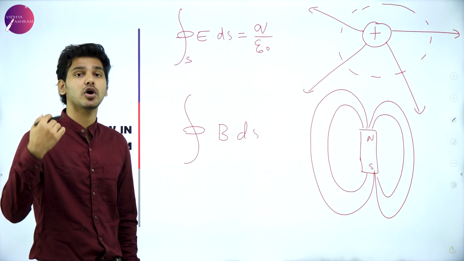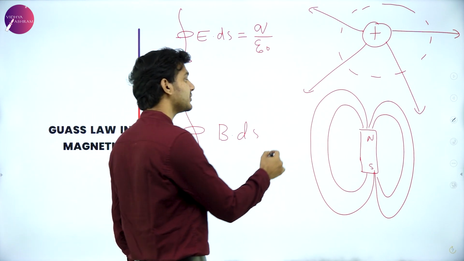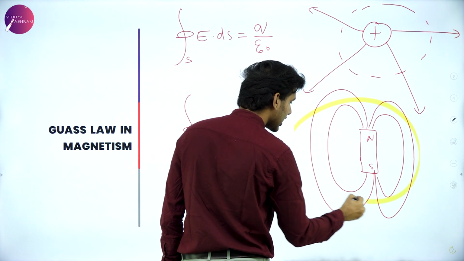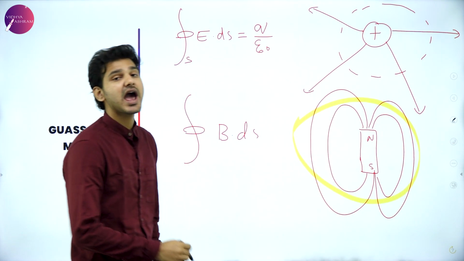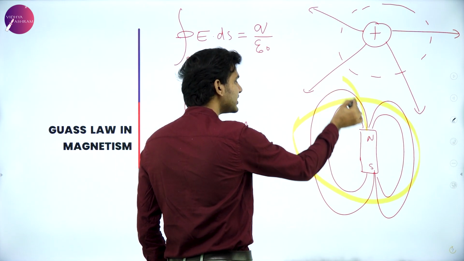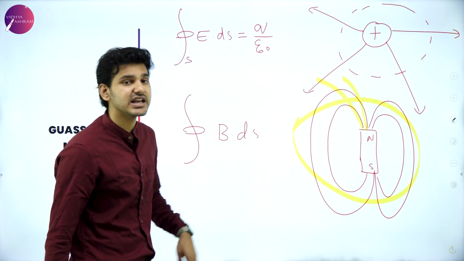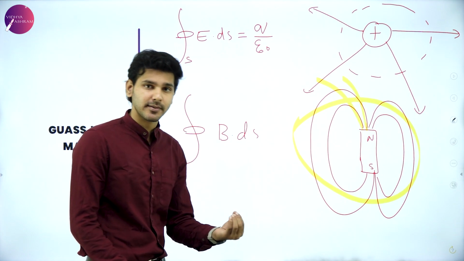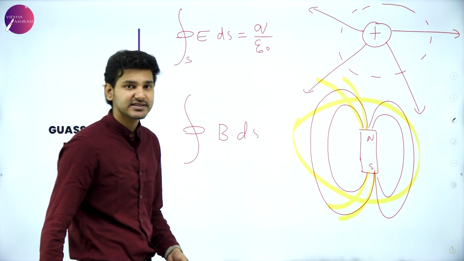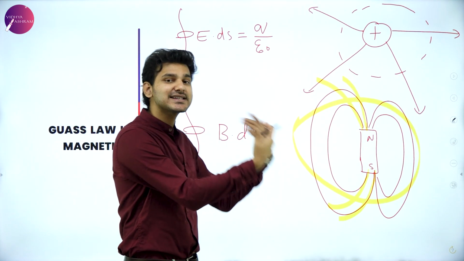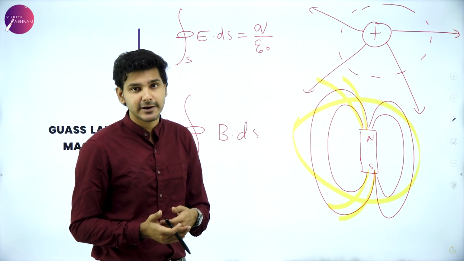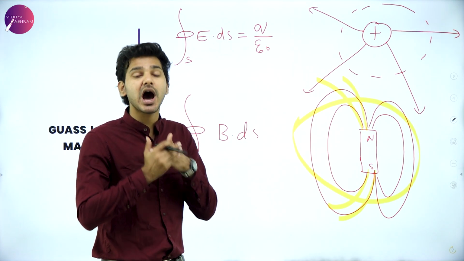Now, if we consider a Gaussian surface again around this particular material, let's say I'm considering a Gaussian surface like this around this particular magnet, then I have a clear account that the number of field lines leaving through here, that is, if two field lines are leaving from the north pole, then that much amount of field lines are returning back through the south pole, which means that the number of field lines exiting from that particular surface is again re-entering through another side, which means that all the field lines are accounted for.